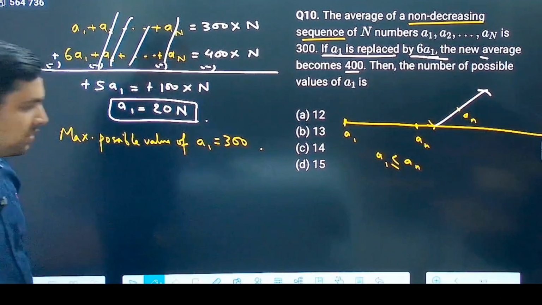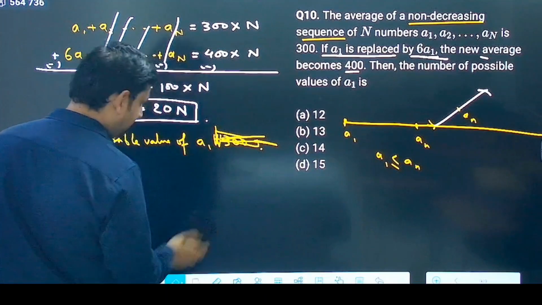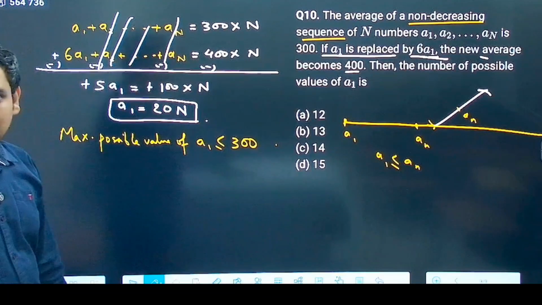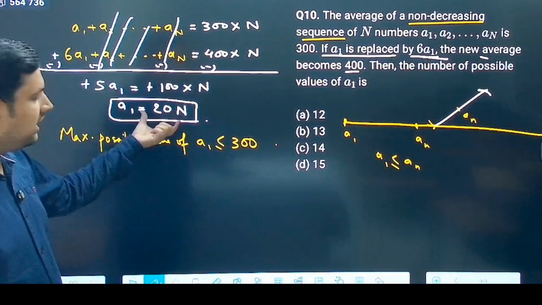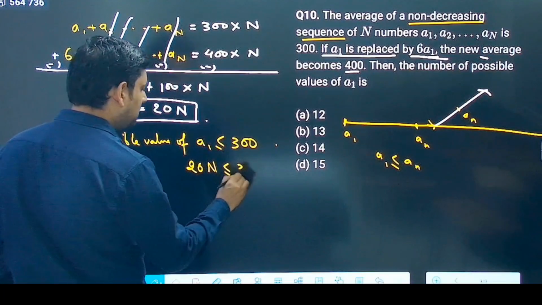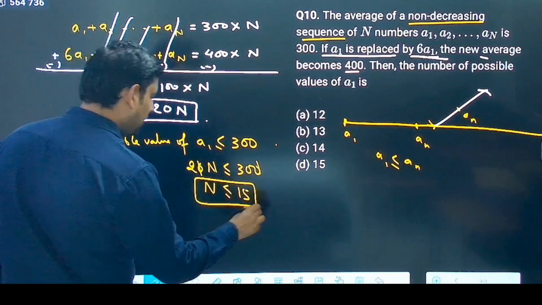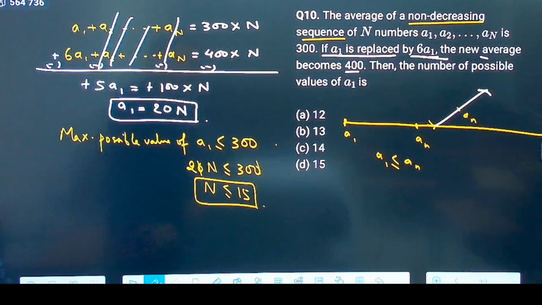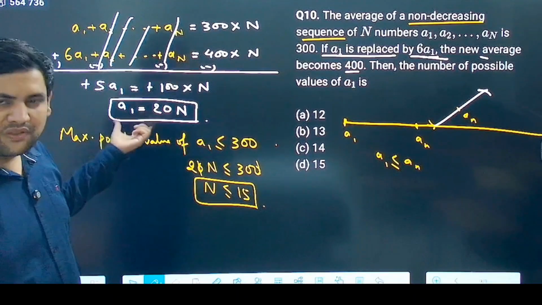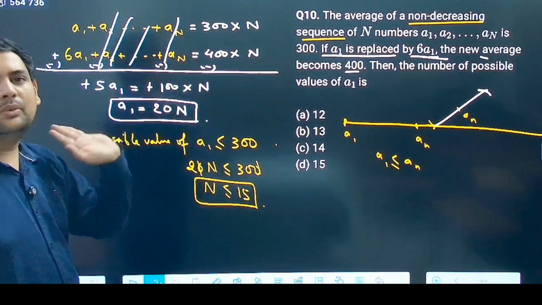Now, if a1 is equal to 300, this is the maximum possible value. So I am making the sign here: a1 is less than or equal to 300. Happy? What is a1? a1 is 20n. So that means 20n is less than or equal to 300. Now 0, 0 cancel out. n is less than or equal to 15. Now what are the possible values of n? How many numbers can you have? Now this is the sequence of numbers, correct? How many possible values of a1? So basically for each n you will get a different a1. So the number of possible values of n is equal to the number of possible values of a1.